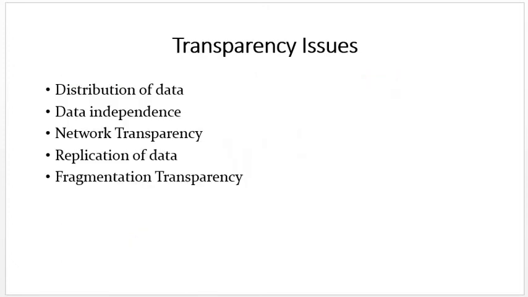These transparency issues we have to study in the next video lecture. As a basic introduction, we will learn: distribution of data, data independence, network transparency, replication of data, fragmentation transparency. These are the transparency issues which we will study in the next lecture.